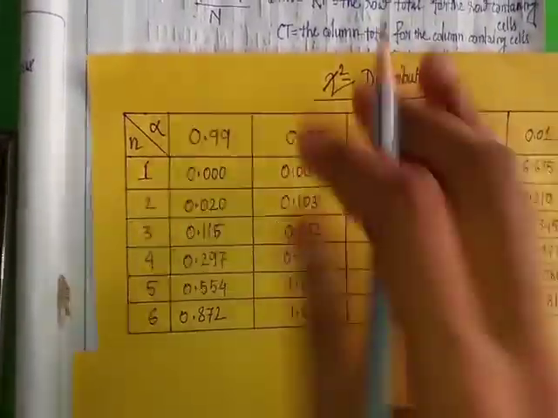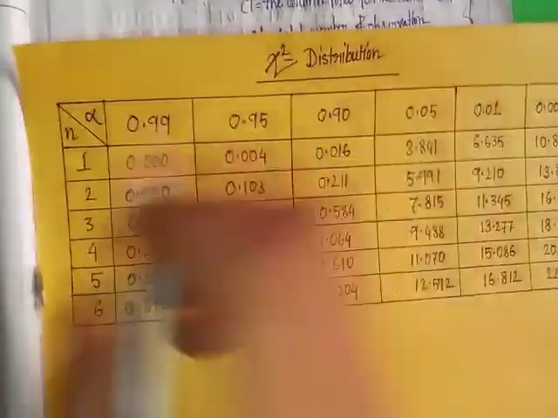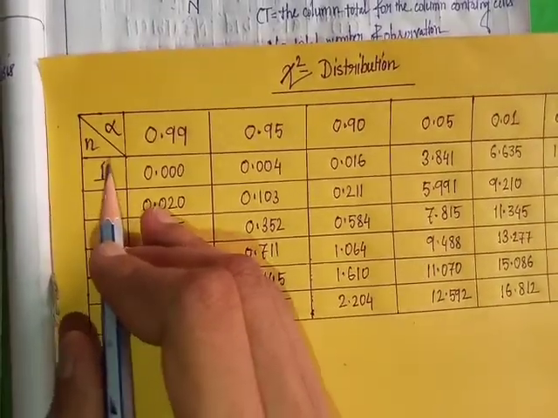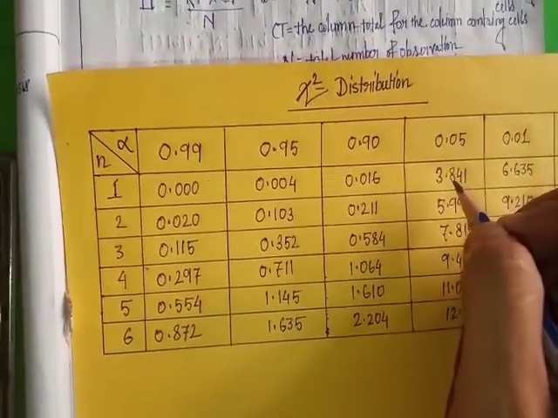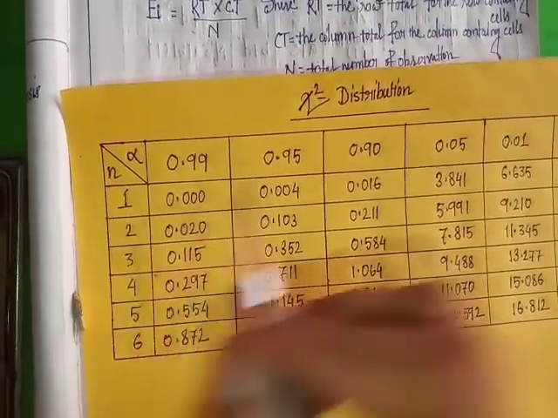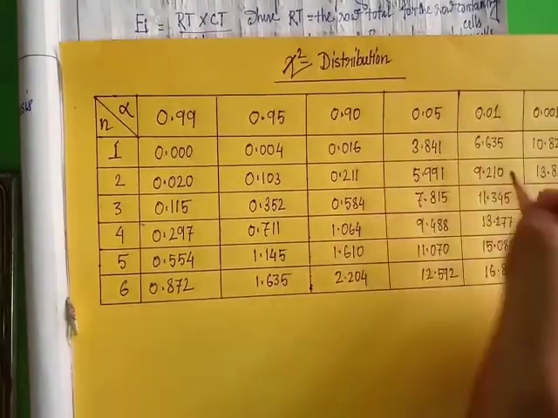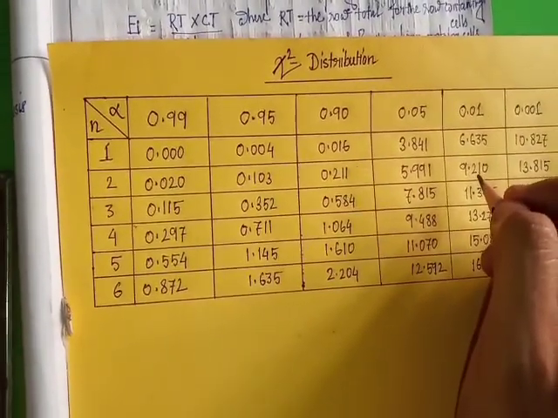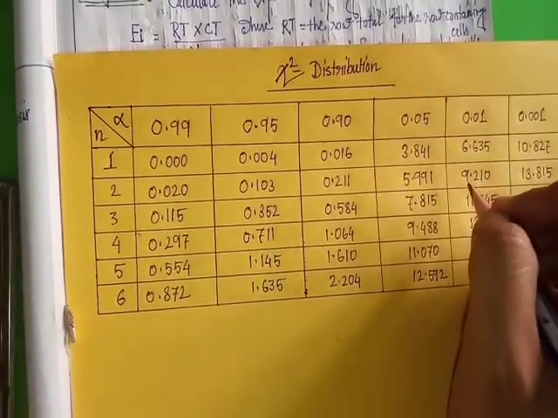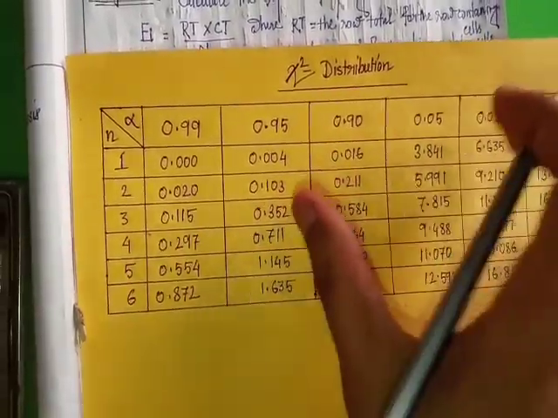When the level of significance is 5%, meaning 0.05, with degrees of freedom 1, this value is 3.841. When degrees of freedom is 2 and level of significance is 1%, the value of chi-square is 9.210. This is the tabulated or critical value of chi-square.